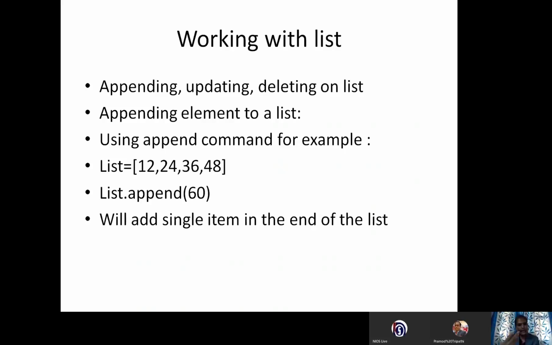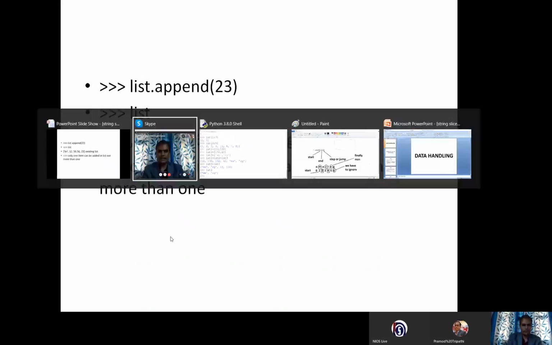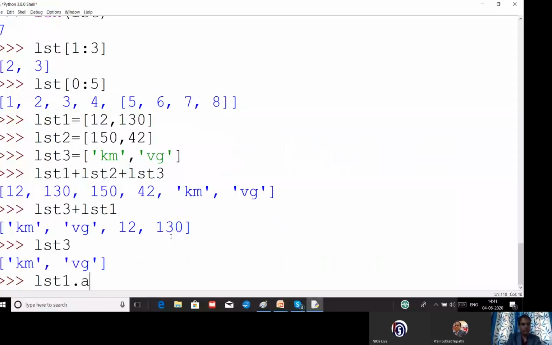Let us see. So lst1 dot append, what do you want to append? Let us have some value.